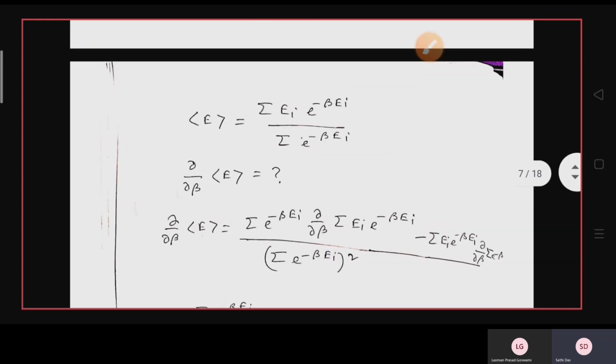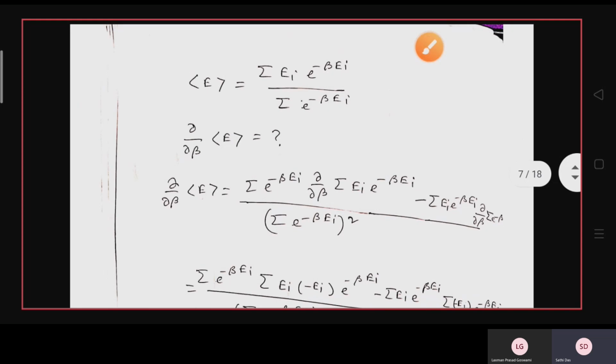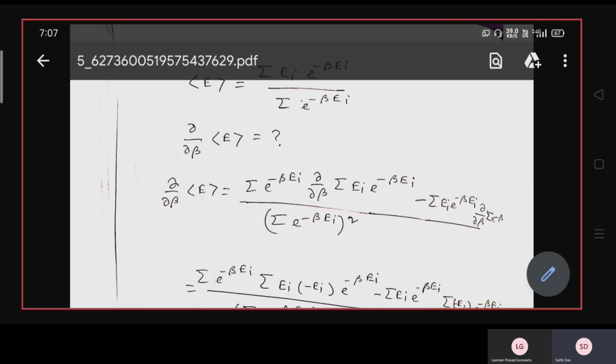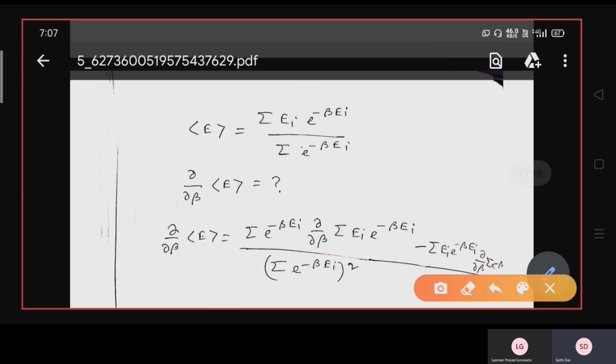Now for the canonical ensemble, E average can be written as the sum over Ei e to the power minus beta Ei divided by the partition function, that is the sum over all the states of e to the power minus beta Ei. Here the sum over i runs from i equals 1 to n.